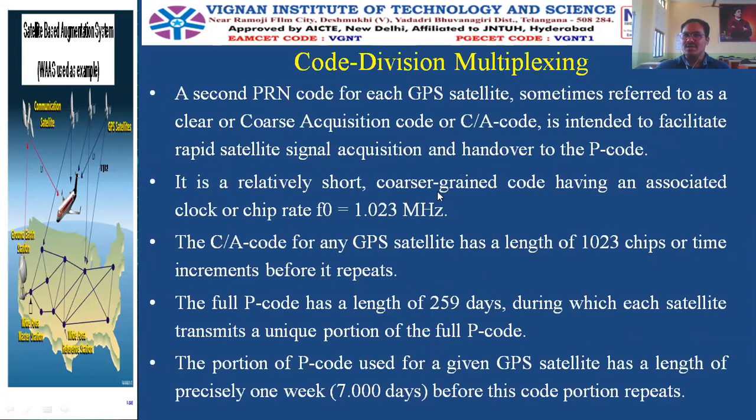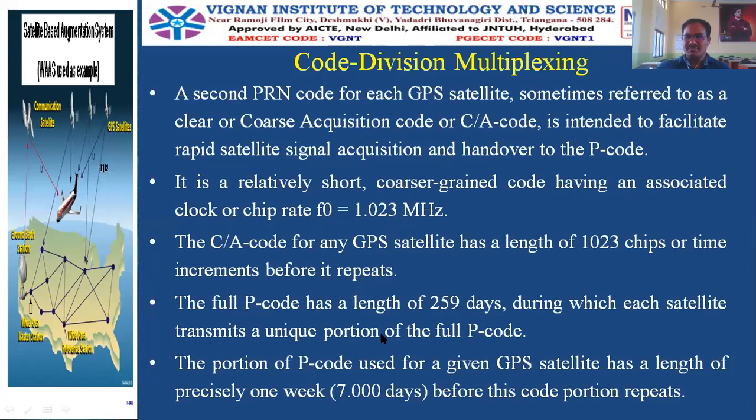The C/A code is a relatively short, coarse-grained code having an associated clock or chip rate of f0 equal to 1.023 megahertz. C/A code means coarse acquisition code, and this code has a clock rate of 1.023 megahertz, all in the radio frequency range.